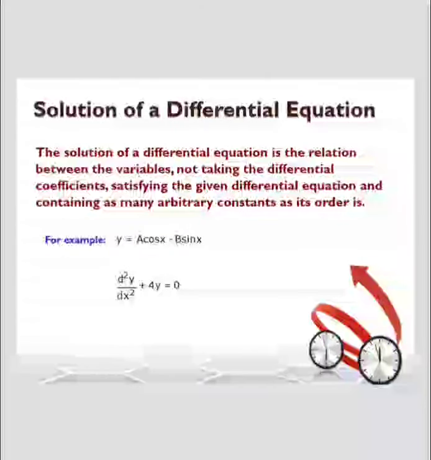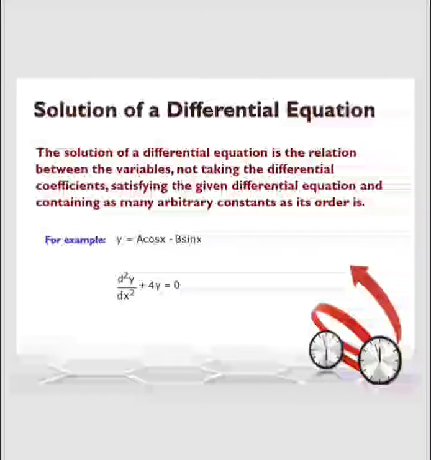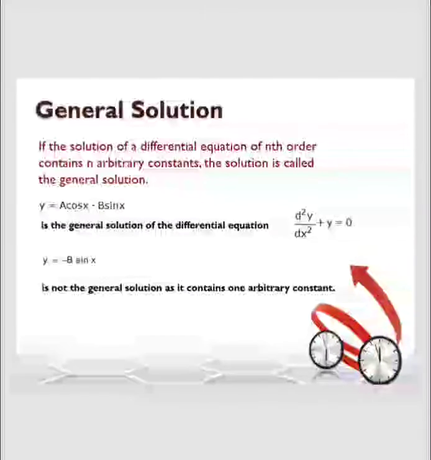Solution of the differential equation. How do we get the solution from the differential equation? It takes only the variables, not the arbitrary constants or the coefficients. So we see only about the variables. Here is the example. And solutions of differential equations are of two types: general solution and particular solution.